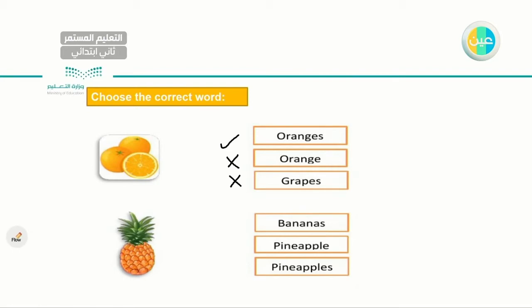I have bananas, pineapple, or pineapples. What do you think? It's not a banana, right? So it's either pineapple, singular, or pineapples. What do you think? I have just one pineapple. Very good. Excellent. Let's go to the next one.